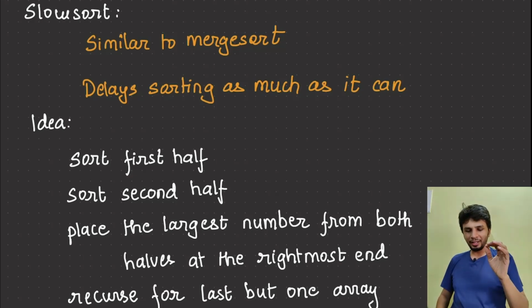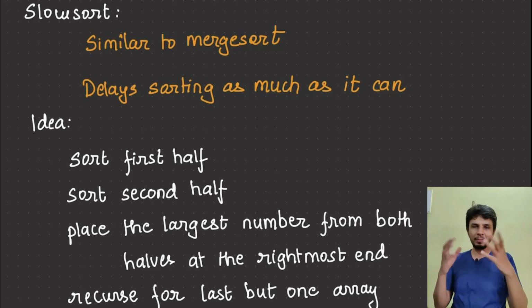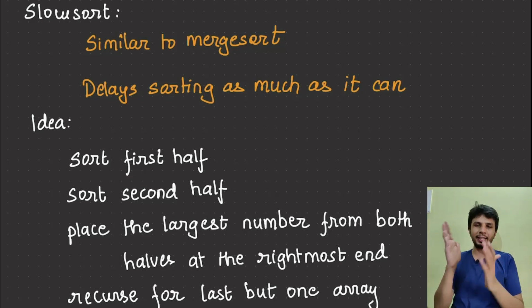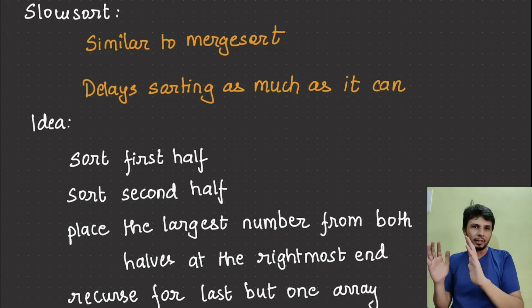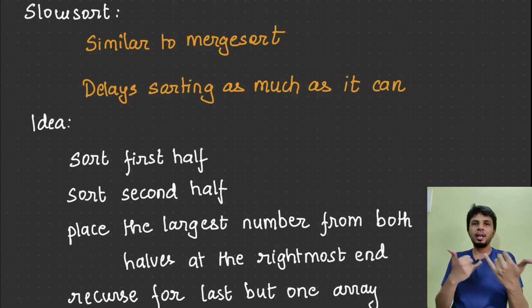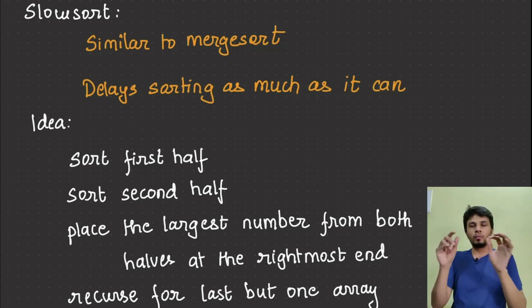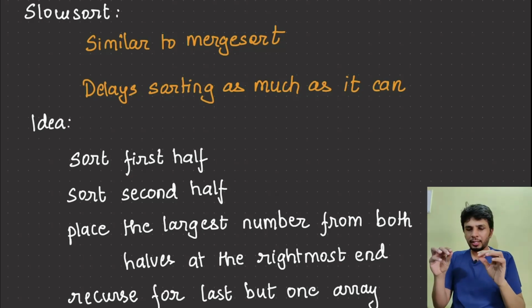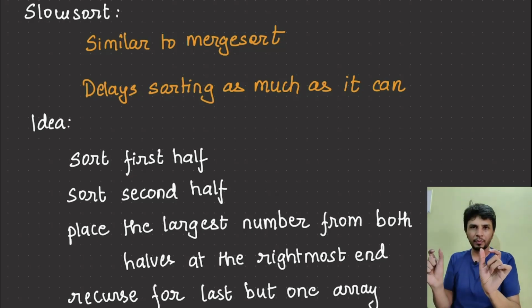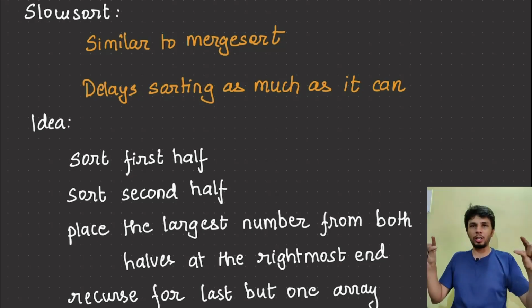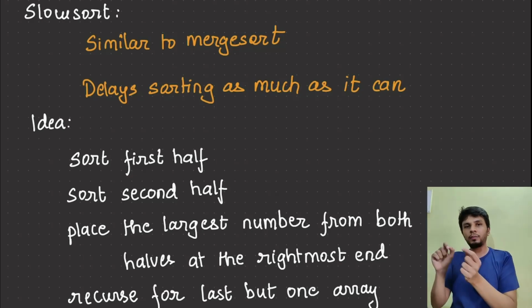The core algorithm is similar to merge sort. You sort the first half, you sort the second half, but instead of the merge step, in which you create a merged sorted array out of it, what the slow sort algorithm does is, it just takes the highest of both halves, which obviously after sorting would be the last element of the individual half, and places the highest of all at the right of the right half, right?